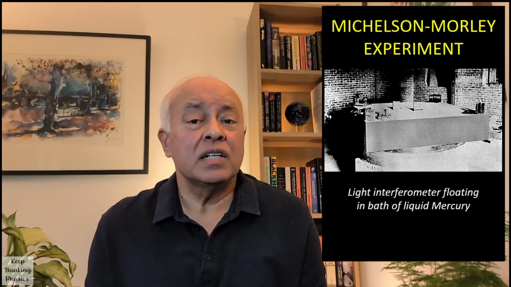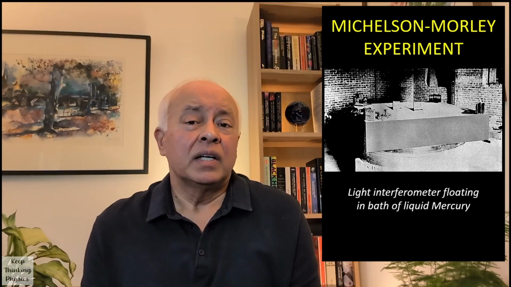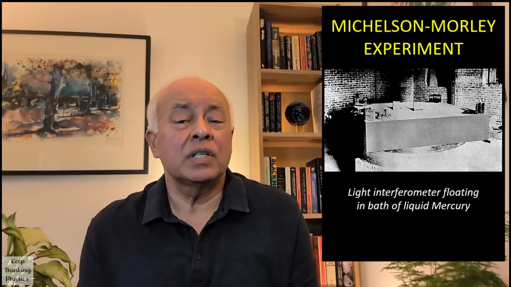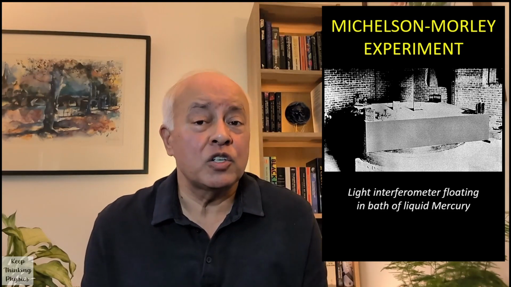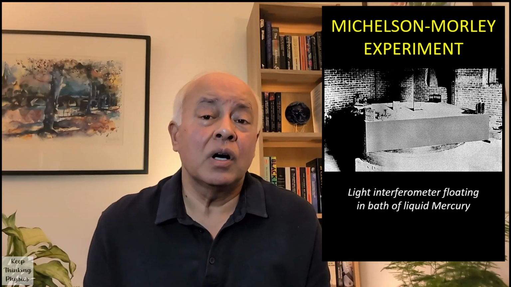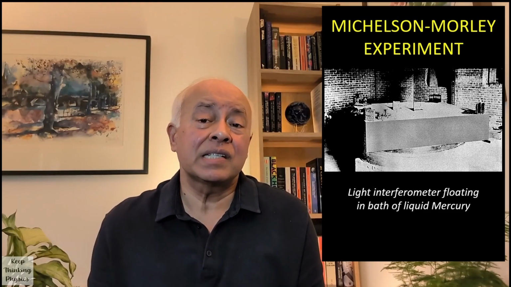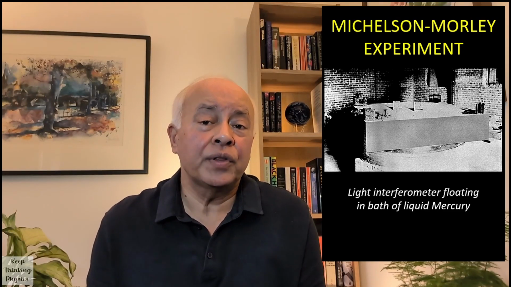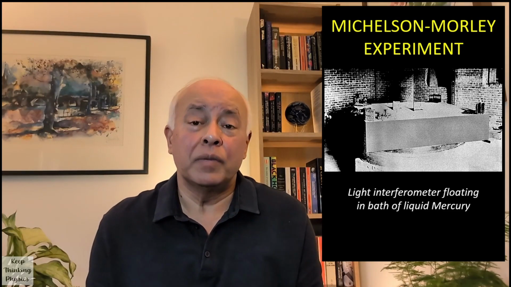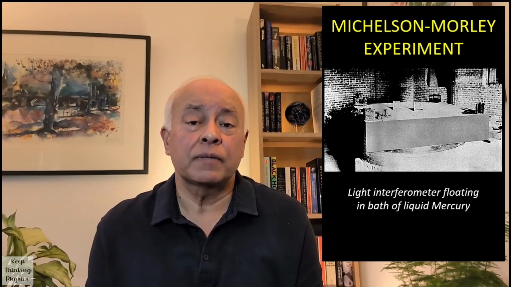They thought of the ether like a wind blowing through space in a particular direction. And what they did was to set up an interferometer, similar to what Young had done, to measure the interference of light beams. Their interferometer had to be extremely stable because it needed to be very sensitive to make the measurements they needed. So they mounted the whole setup on a large stone slab and then floated the whole thing in a bath of liquid mercury to avoid any vibrations.